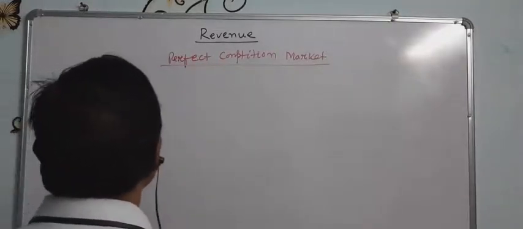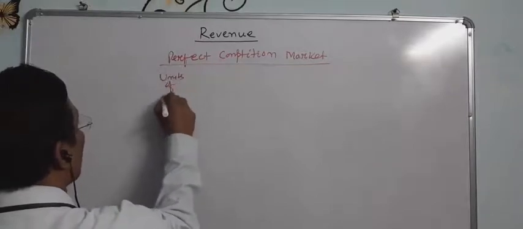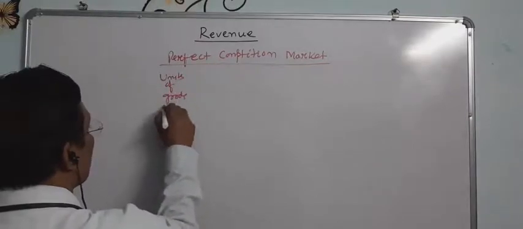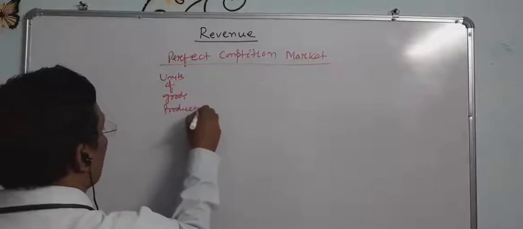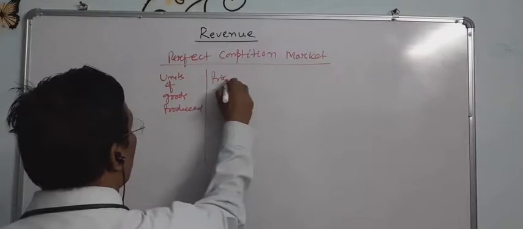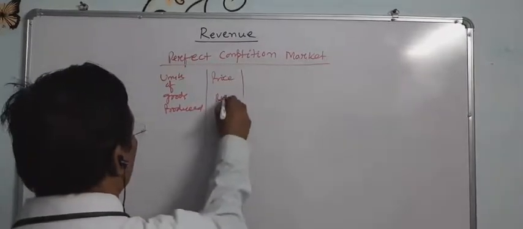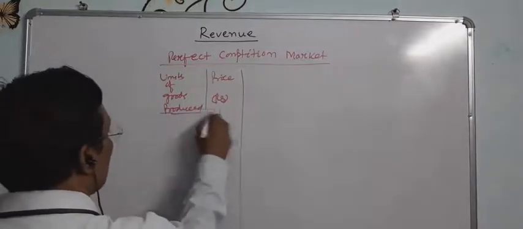Suppose units of goods are produced by a producer and the price will remain the same, in rupees.